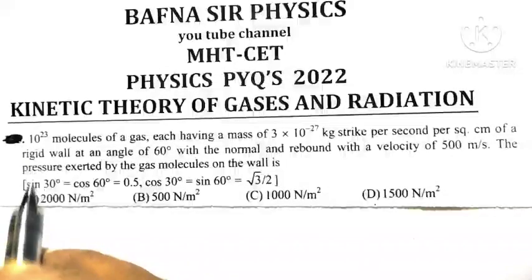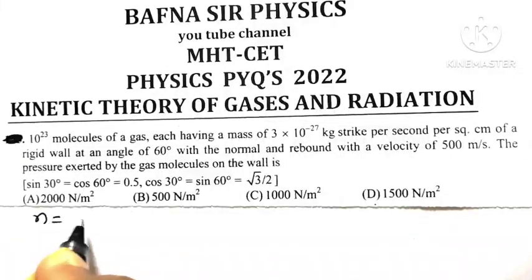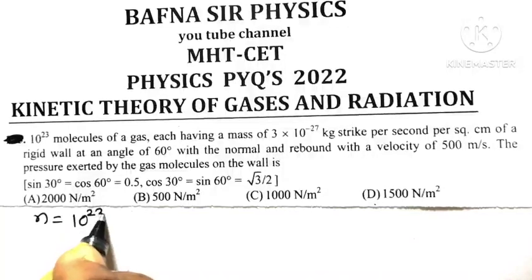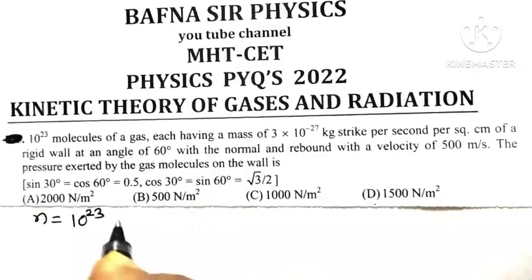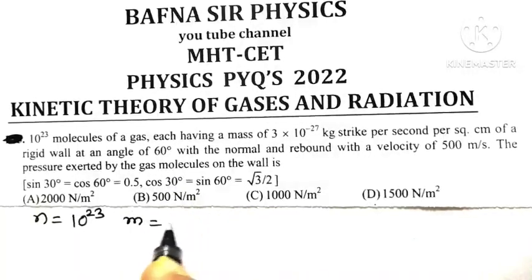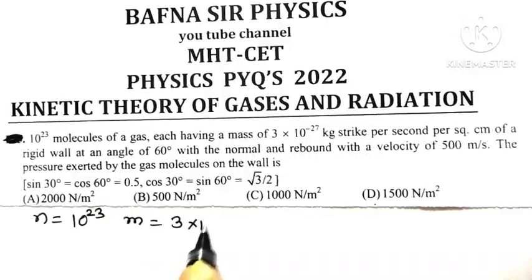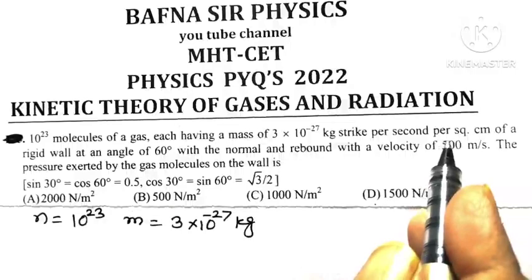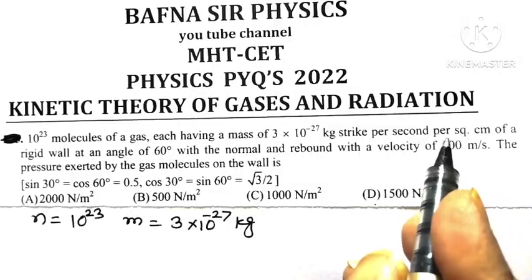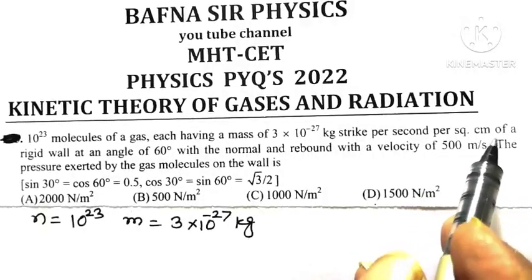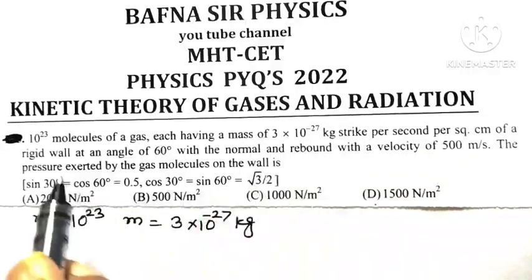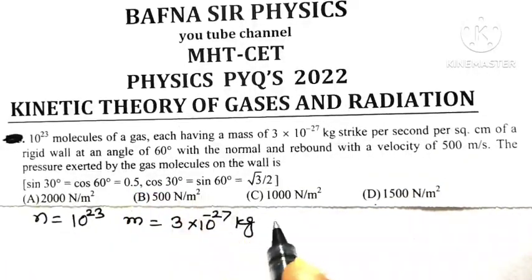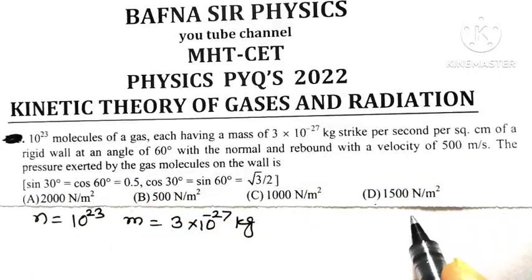10 to the power 23 molecules, each having a mass of 3 into 10 to the power minus 27 kg, strike per second per square centimeter of a rigid wall at an angle of 60 degree with the normal.